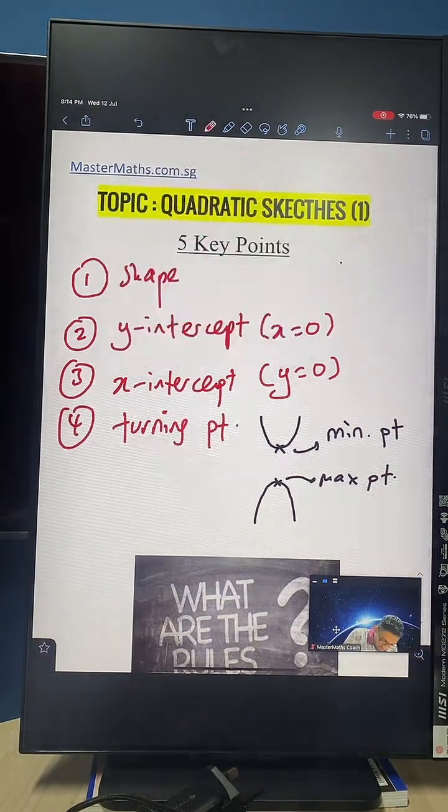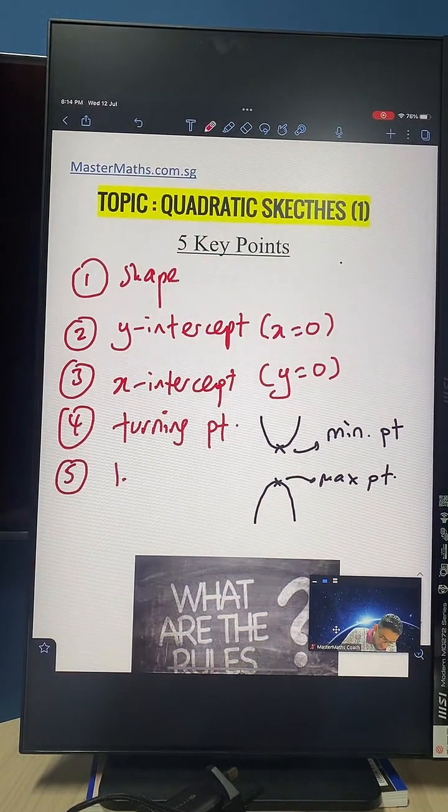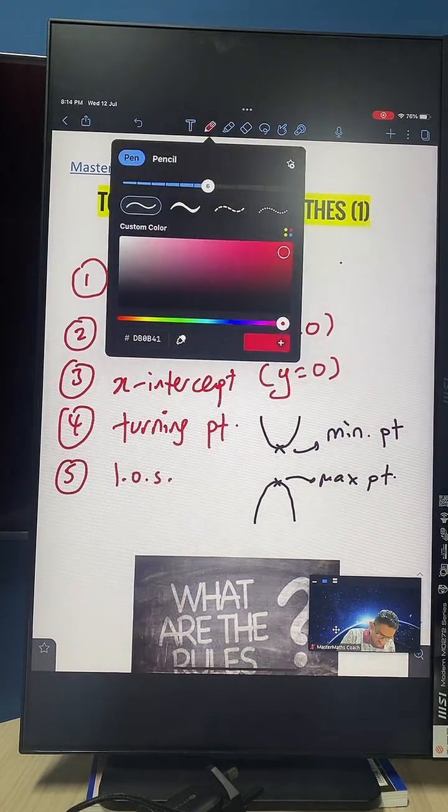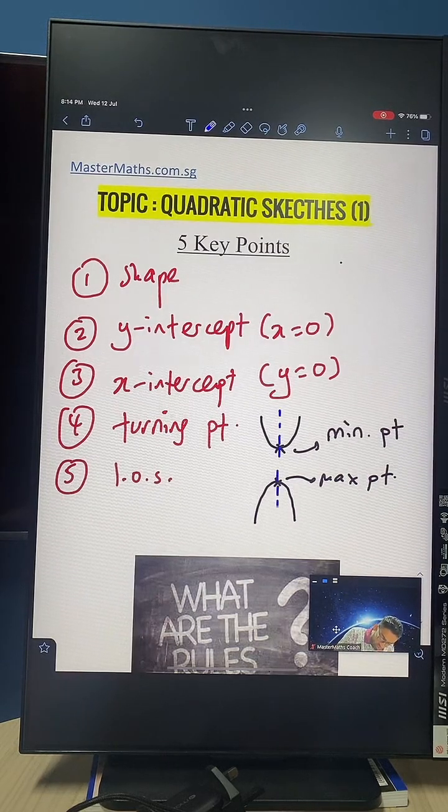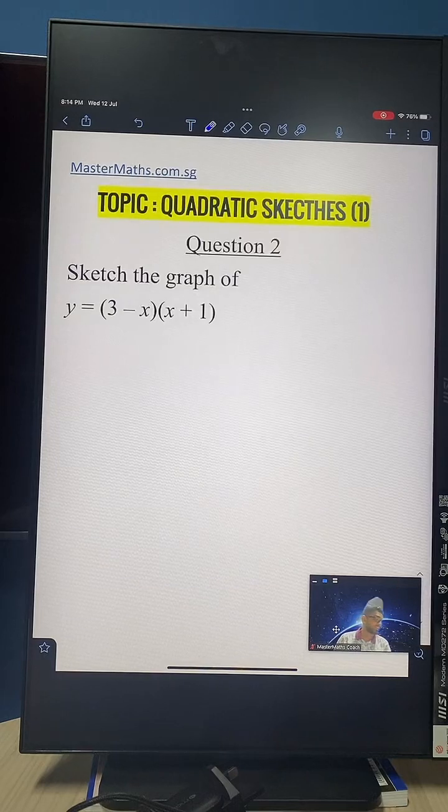Now the last thing you need to know is this thing called LOS. LOS is short form for line of symmetry, which will always pass through the center here. This is a special thing about the line of symmetry. Always the case. Now, with that being said, let us move on to the next question where you need to start sketching.